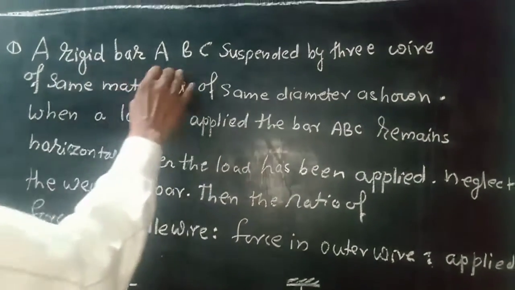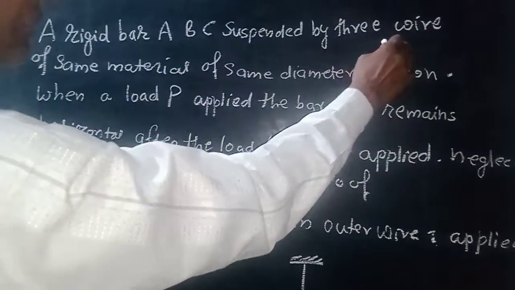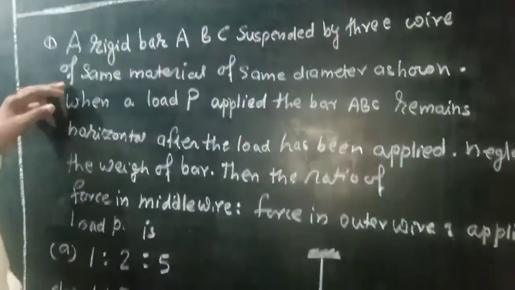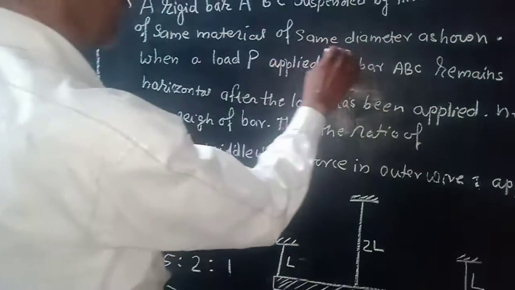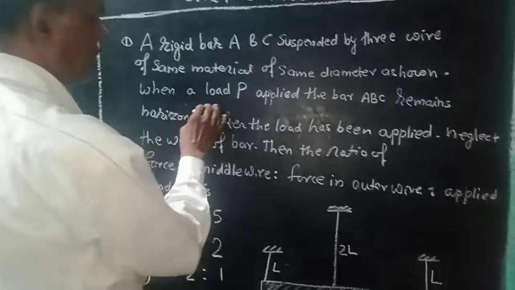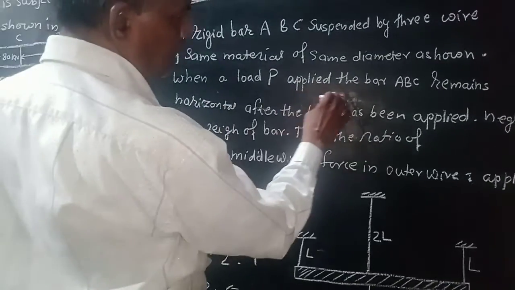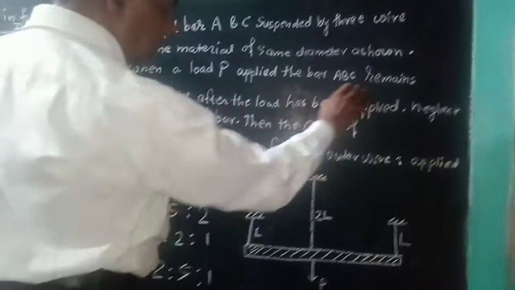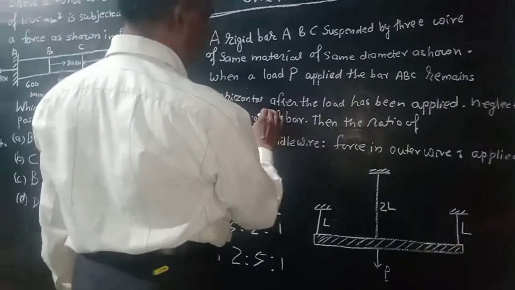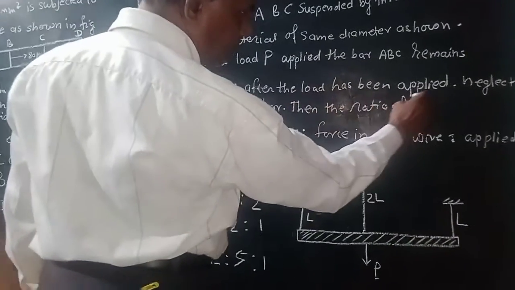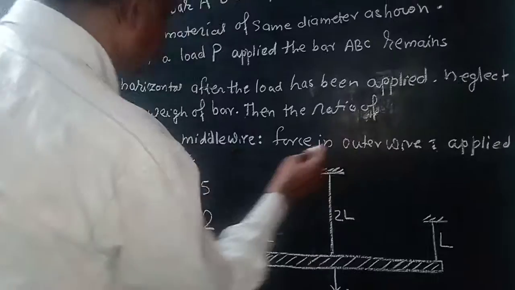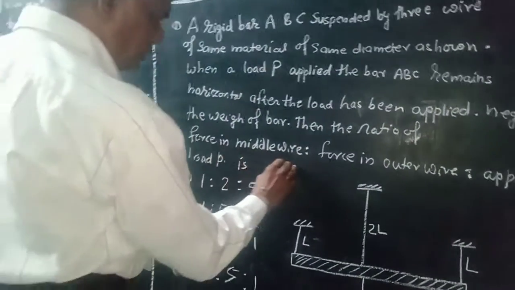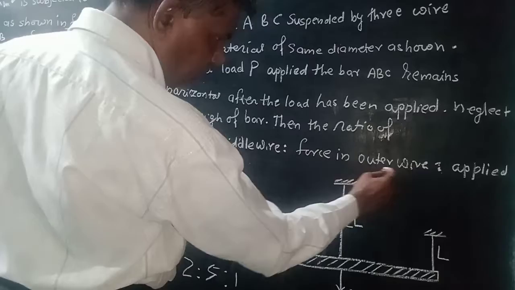A rigid bar ABC suspended by 3 wires. This rigid bar is suspended by 3 wires of the same material and same diameter as shown. A load P is applied and the bar ABC remains horizontal after the load has been applied. Neglect the weight of the bar, then the ratio of force in the middle bar, force in the outer bar